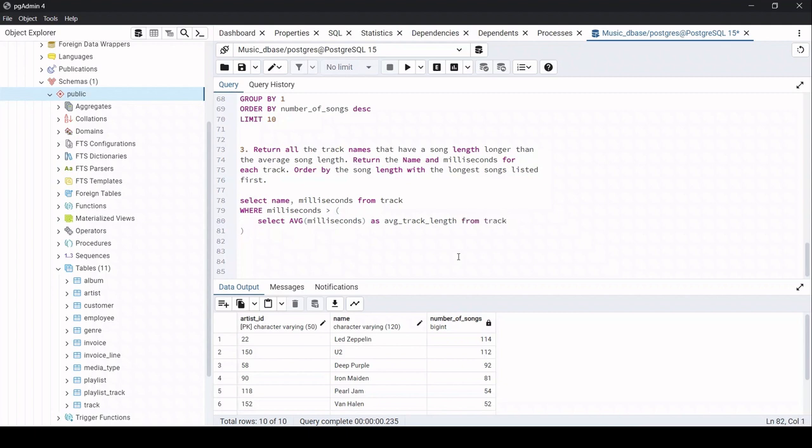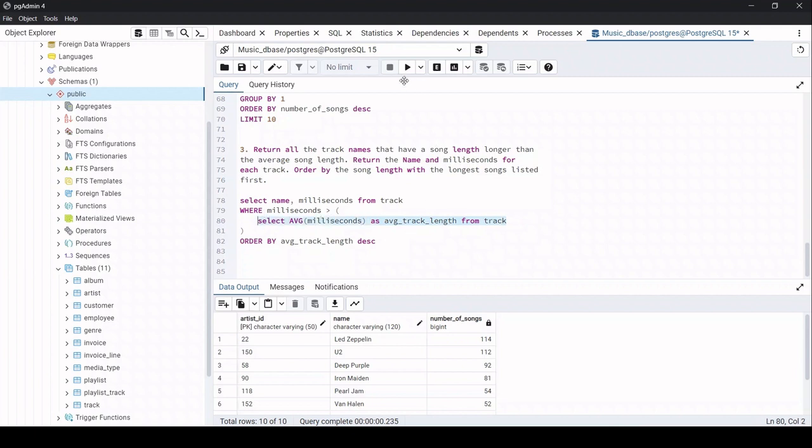And I will need to order by the song length, right? So which is my average track length, and we need the highest one, so we will do descending order, okay? Let's just go ahead and run the code. Before that, let me show you what the average milliseconds is over here, okay?